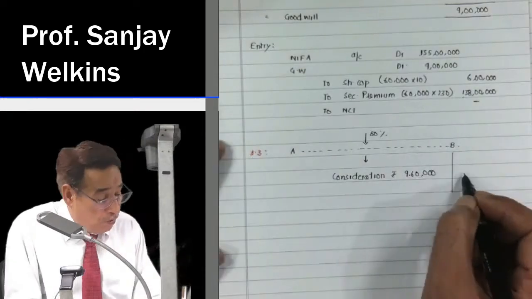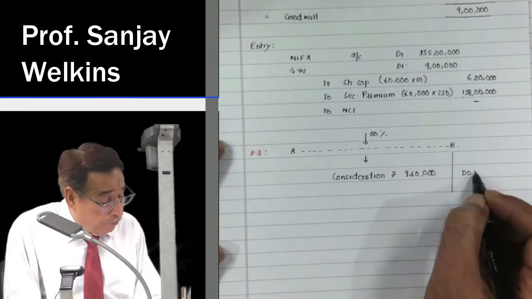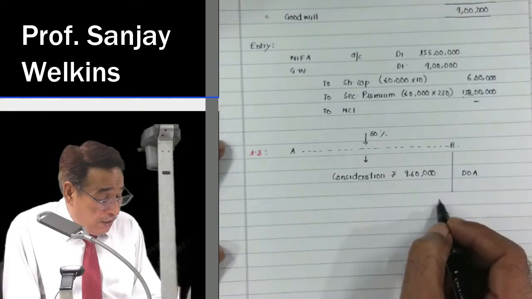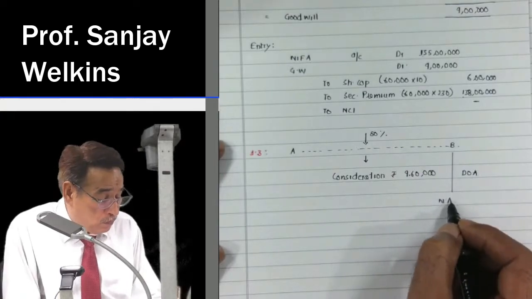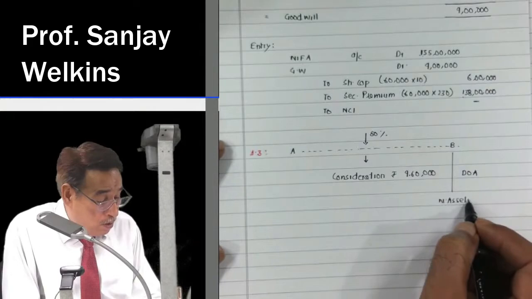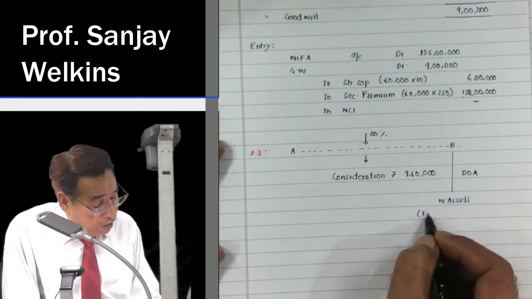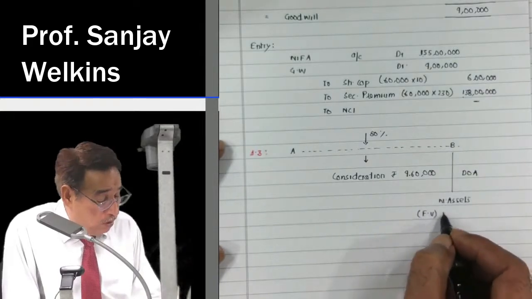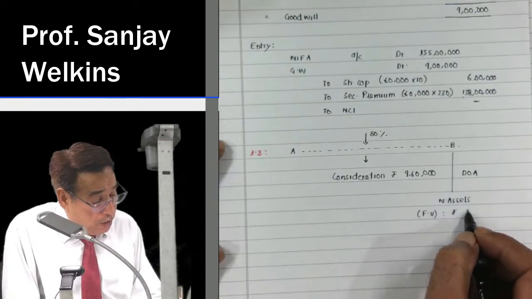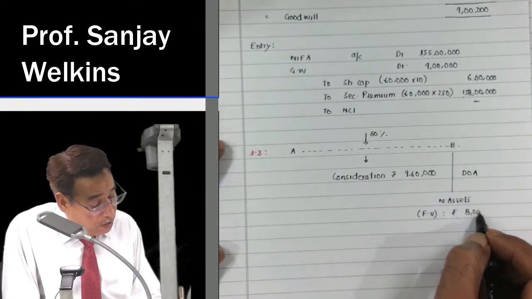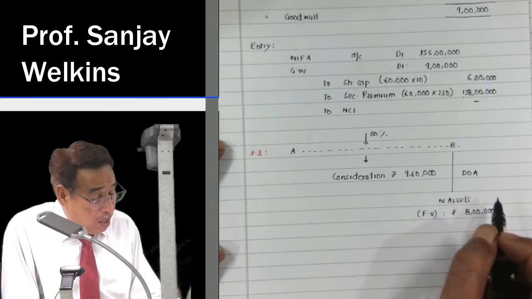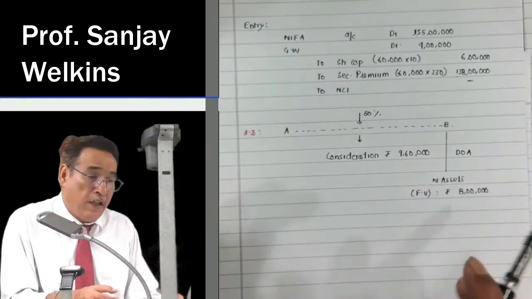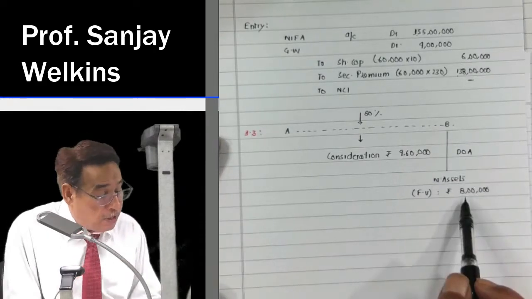We presume on the date of acquisition, net assets having fair value rupees 8 lakhs are with B Limited. That means on the date of acquisition, the fair value of net assets of B Limited is 8 lakhs. Correct?